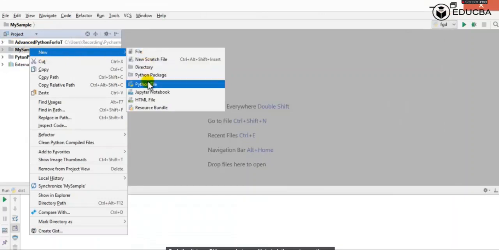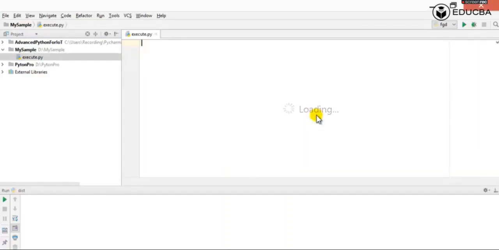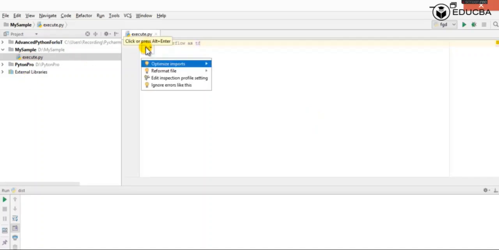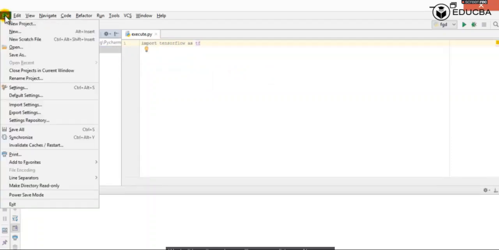Now let's create a Python file. Let's give it the name execute. This is a new Python file. Let's import the package here. Import TensorFlow as TF. The thing is that we don't have the package or library named TensorFlow, so we need to install that library.